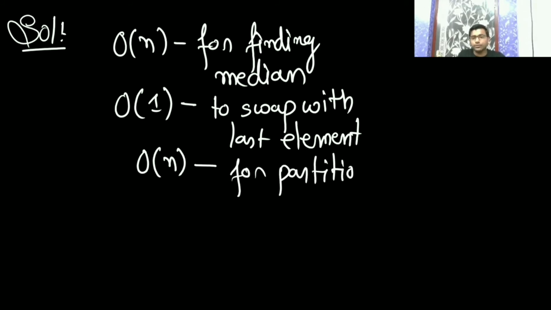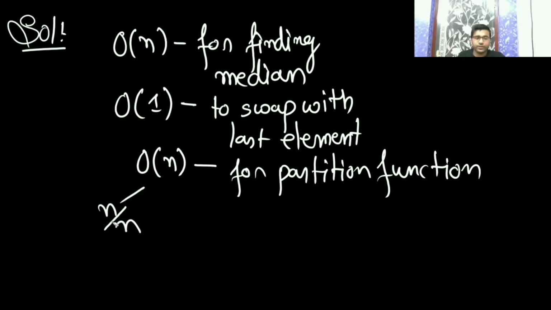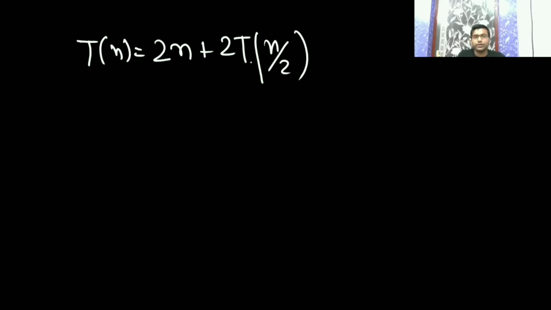Then it is going to divide the problem into two halves, n by 2 and n by 2. So its time complexity is T of n equals theta of 2n plus 2 T of n by 2. So this is equivalent to n log n. 2n you can consider as n only because it's a constant. If you solve this, you are going to get n log n.